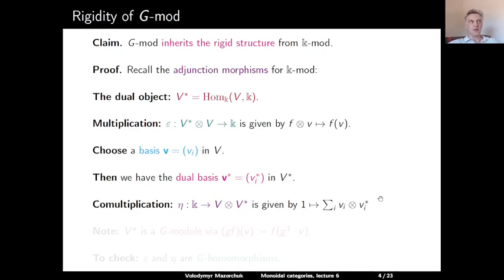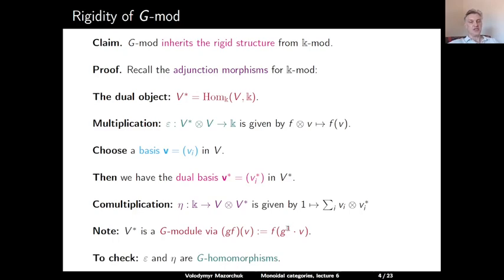Now let us see how this gives us a rigid structure on the category of all G modules. First of all, the dual vector space becomes a G module as follows. If we have an element f in V dual and we want to act on it by some g in G, we get an element gf in V dual, which is defined in the following way. If we evaluate gf at v, this is equal to f evaluated at g inverse times v. So this should be g inverse.